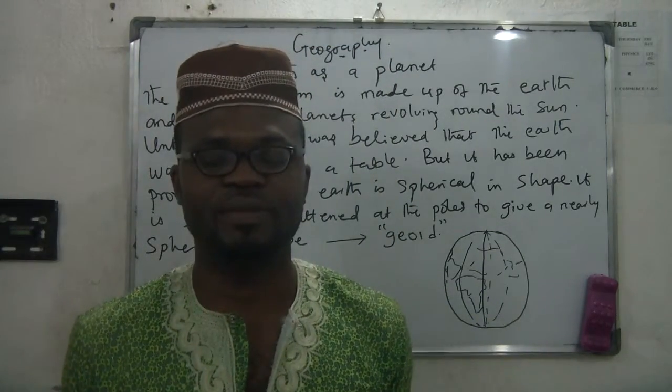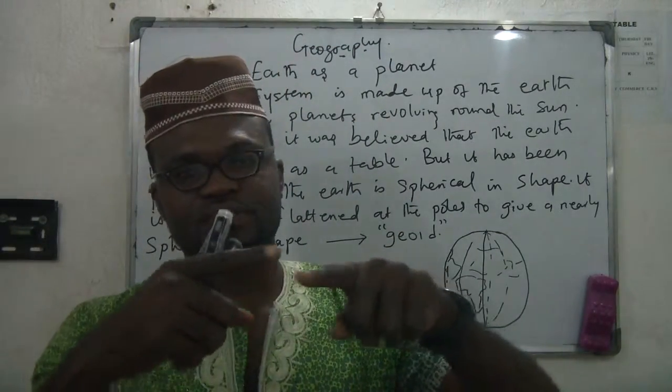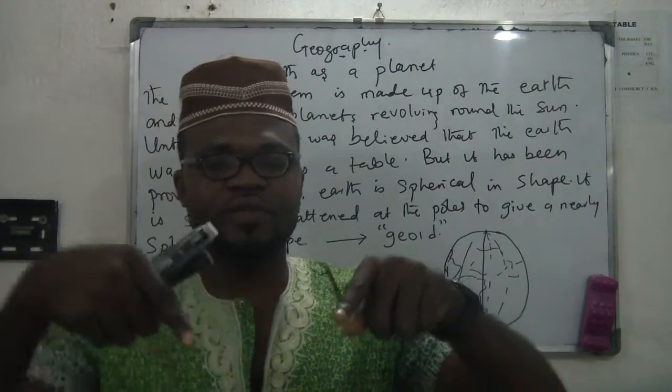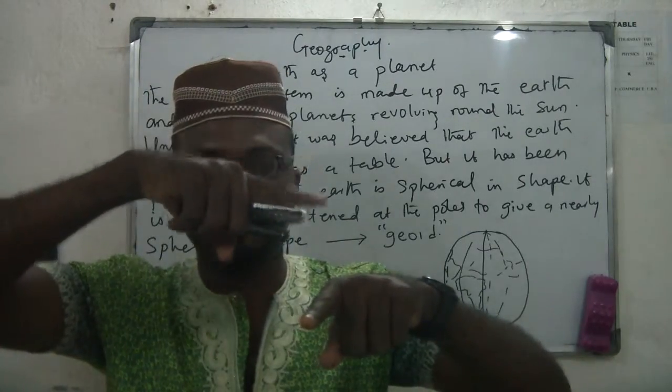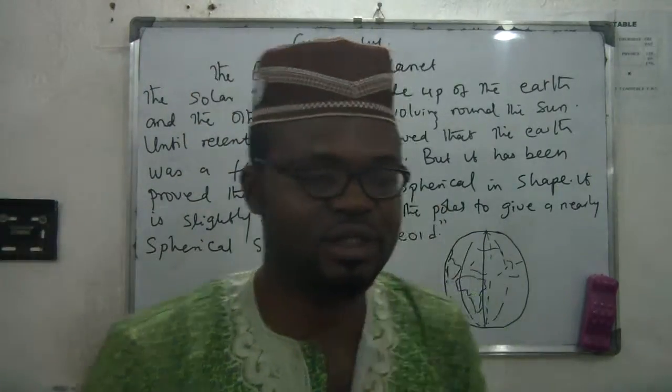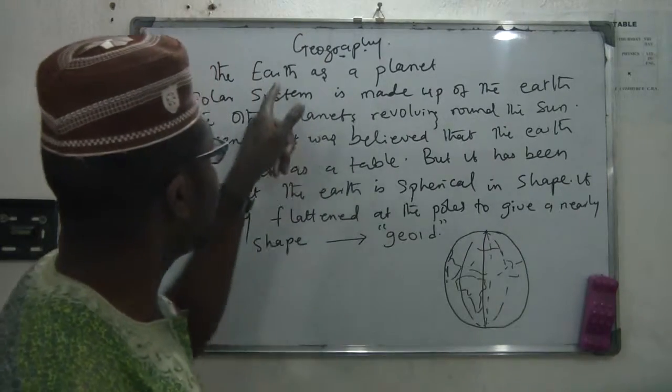In the solar system, there is the sun, and revolving around the sun are the planets. One of those planets is the Earth.